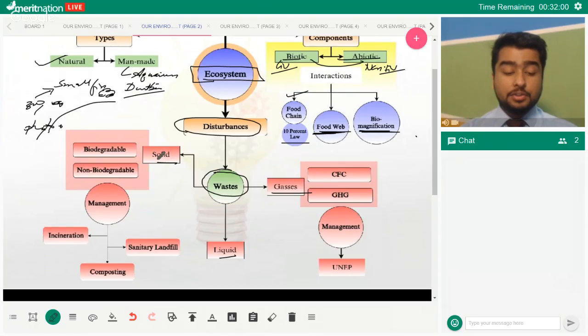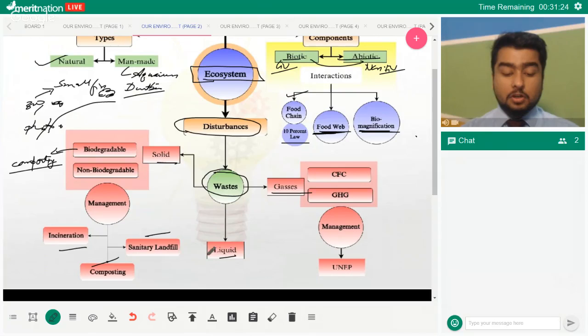Right now, when we talk about solid, we talk about biodegradable and non-biodegradable waste, right? So we know that sorting of waste into biodegradable and non-biodegradable makes our job easier to manage the waste. Biodegradable waste can be decomposed by a process of composting, which is carried out by bacteria and fungi. Non-biodegradable waste has to be treated via incineration, that is burning them out, or simply deposit them in a sanitary landfill. So these are the three methods that we choose for management of waste, right?